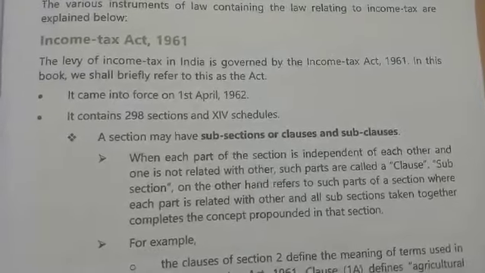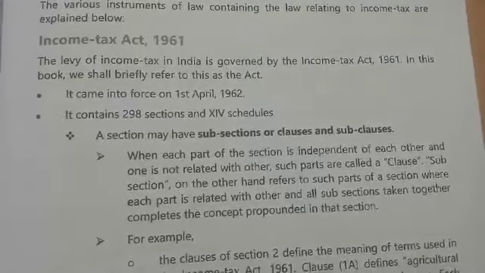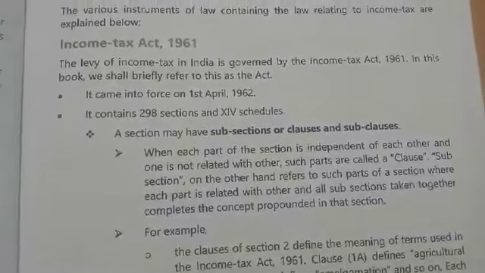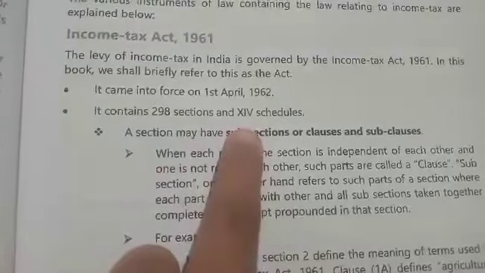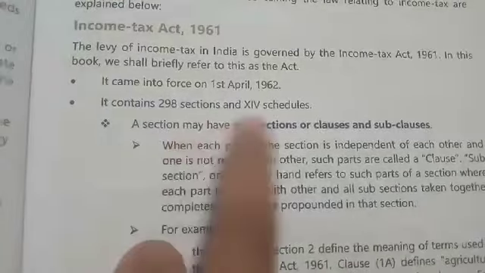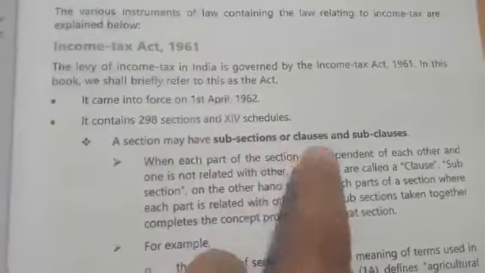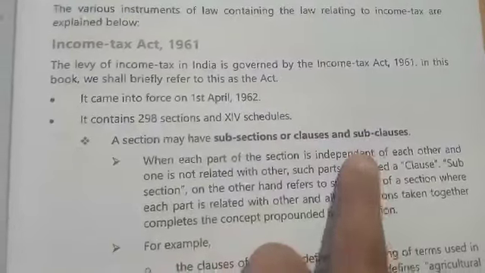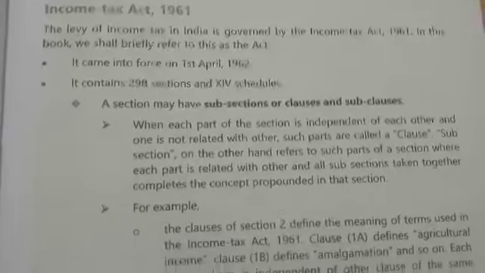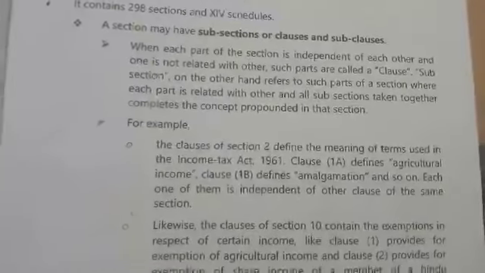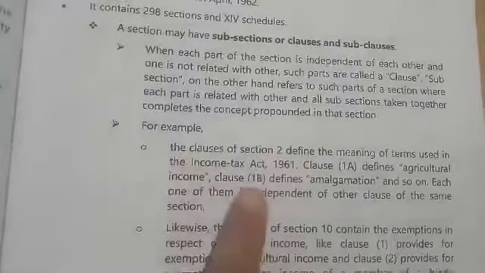Income Tax Act 1961 came into force on 1st April 1962. It has 298 sections and 14 schedules. Now, a section may have subsections or clauses, and clauses may have subclauses. Further, you will get rules and subrules. These are examples of clauses.